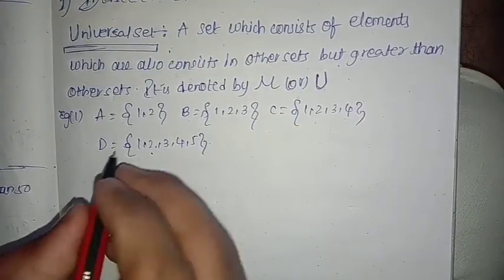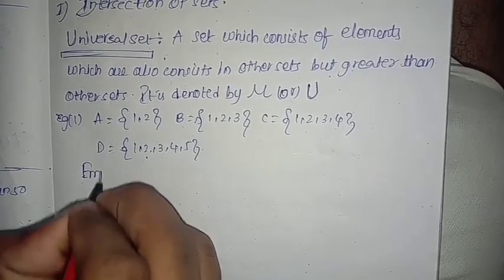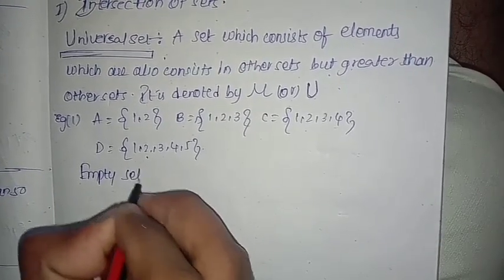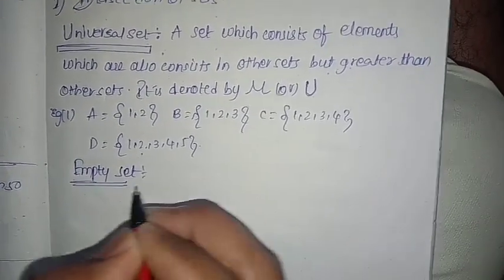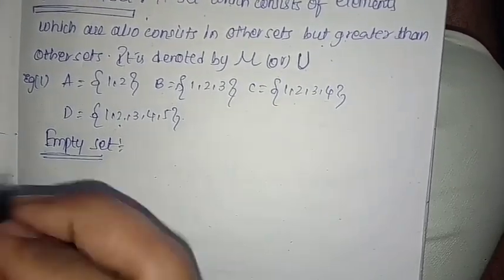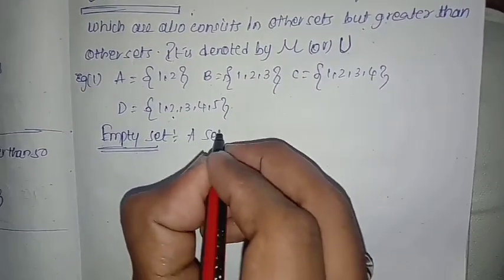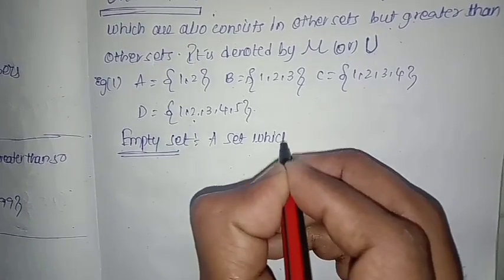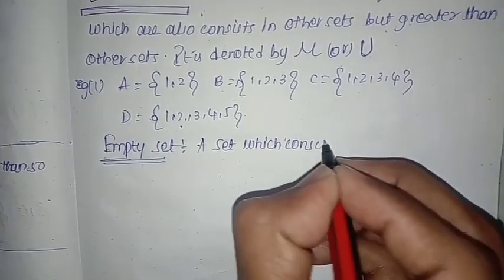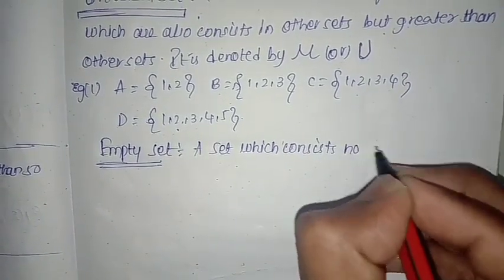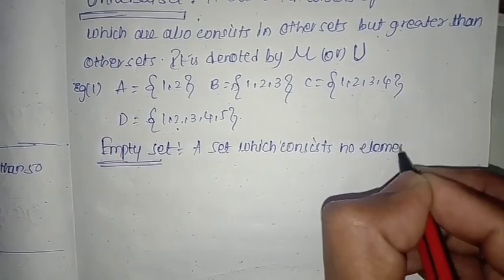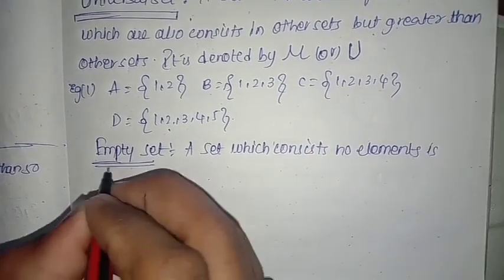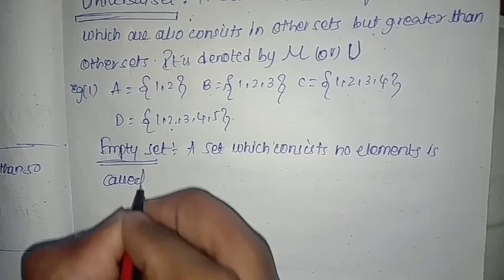Next, empty set. An empty set is a set which consists of no elements. A set which consists of no elements is called an empty set.